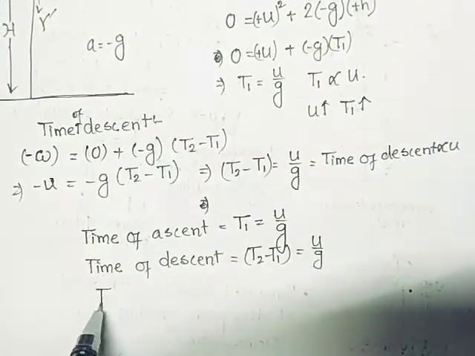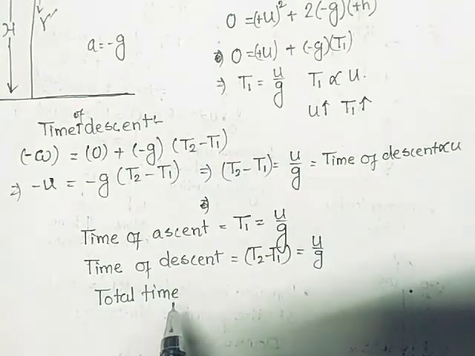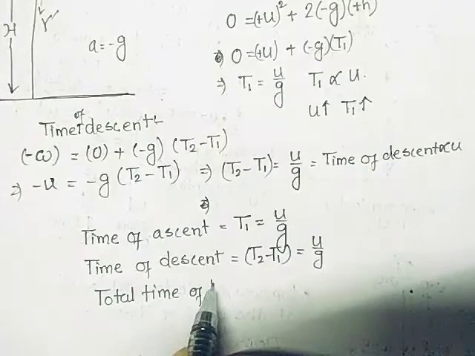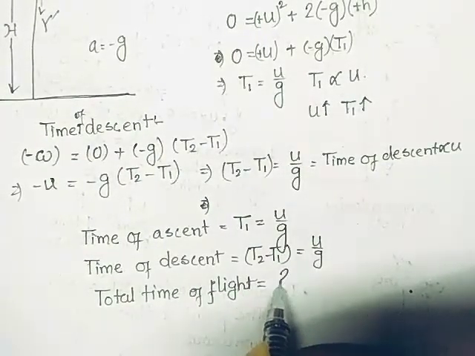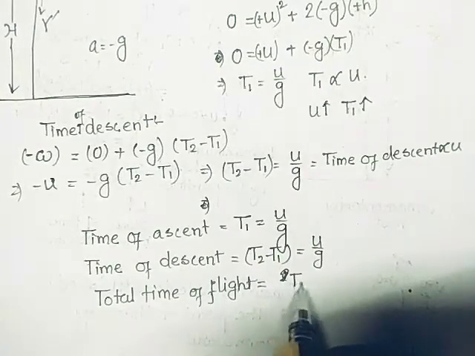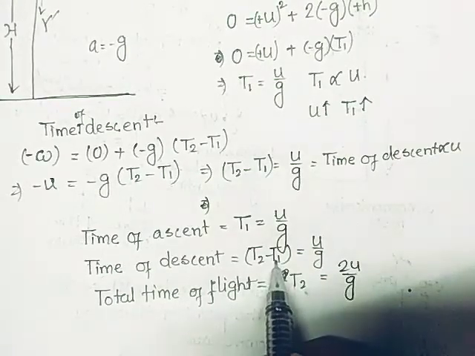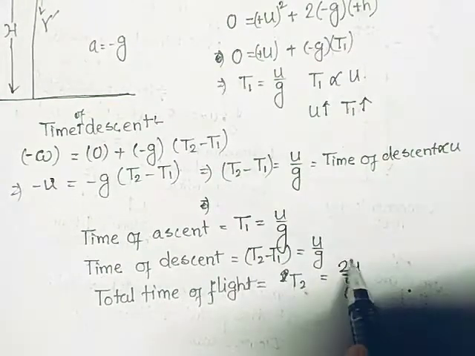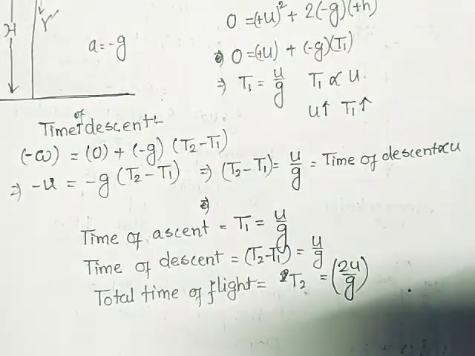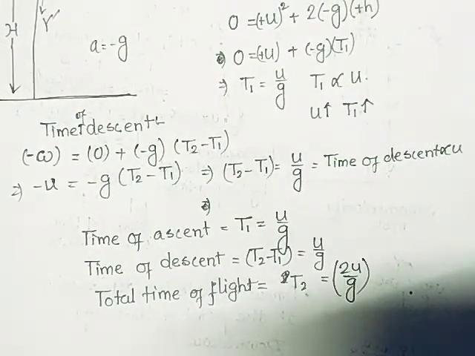If I want to find the total time of flight, that is the time for which the ball is in the air, the total time of flight is equal to t2, and it is equal to 2U divided by g. It is completely evident from this equation, that is t1. If I add up, it will become 2U by g. It is the total time of flight. If the boy catches this ball, then it will be 2U by g.